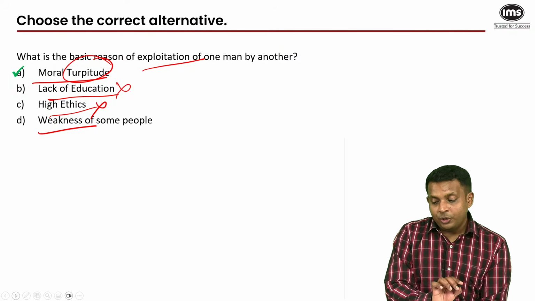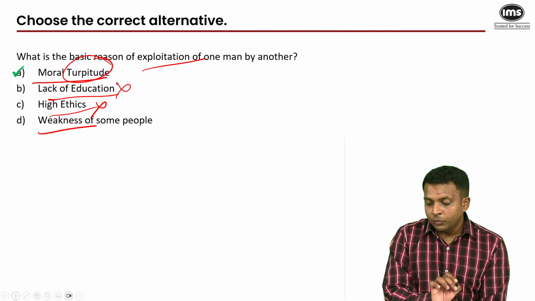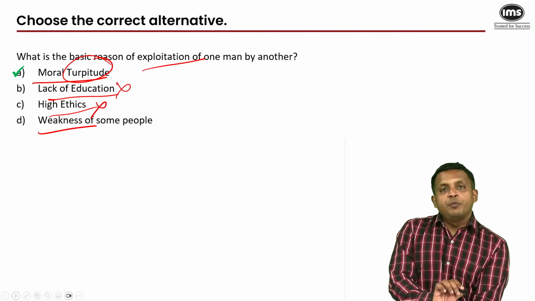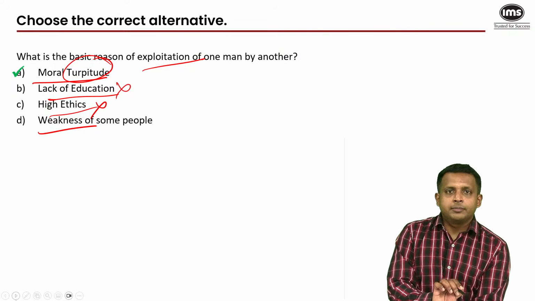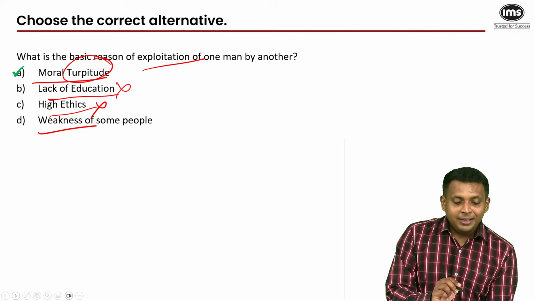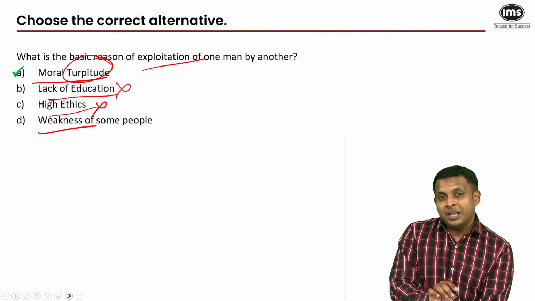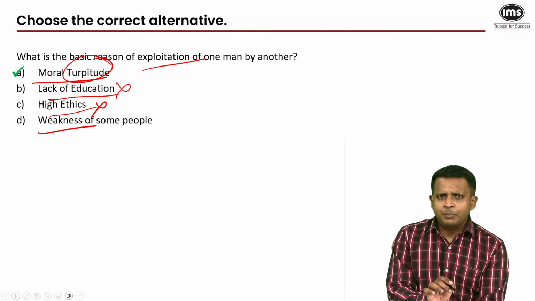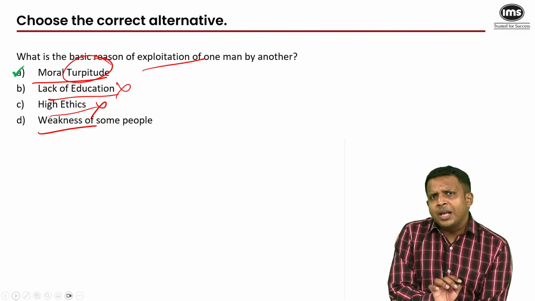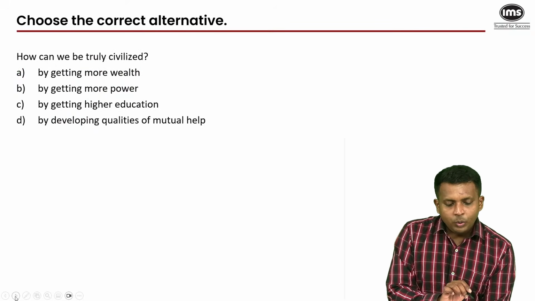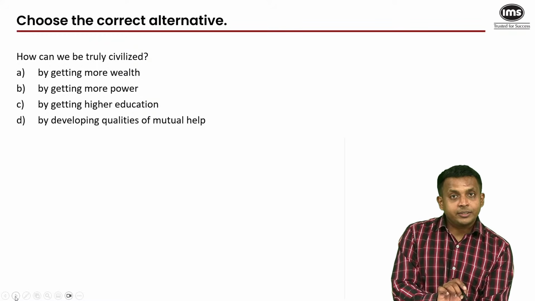So for that you had to know the meaning of the word turpitude in the first option. Right, it should be A, as other options don't fit the passage. All right. So yes, they are irrelevant to the passage. You're correct. Some questions like this can be answered by elimination, and some others by selection. This one you could answer by elimination even if you didn't know the meaning of the word turpitude. All right. How can we be truly civilized?